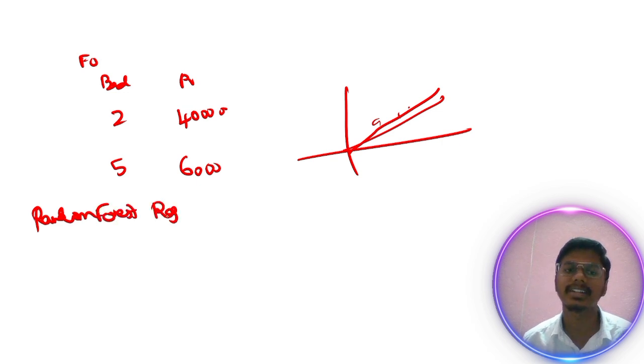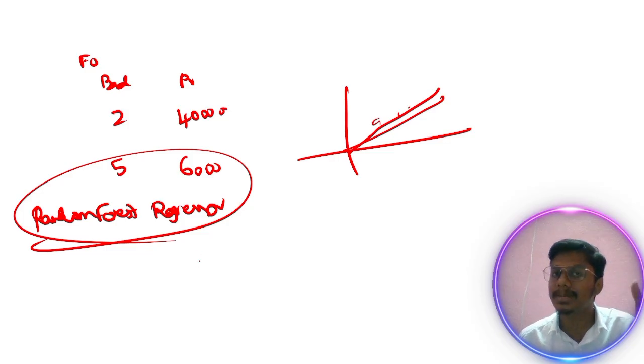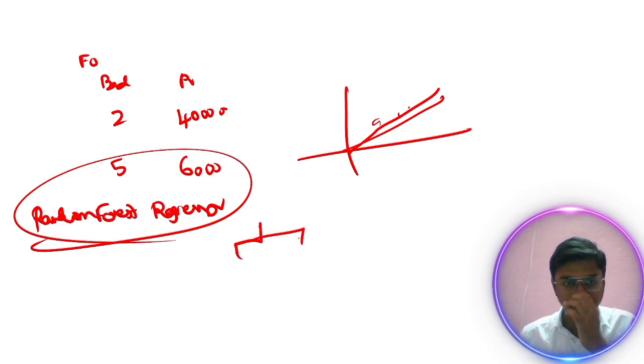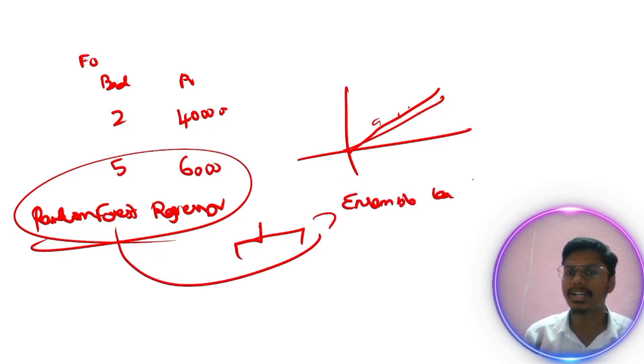Random forest regressor. Random forest means what comes to mind: decision trees. Decision trees are nothing but the if-else part. It comes under ensemble learning. So let's discuss something about ensemble learning first. Later we will discuss random forest.